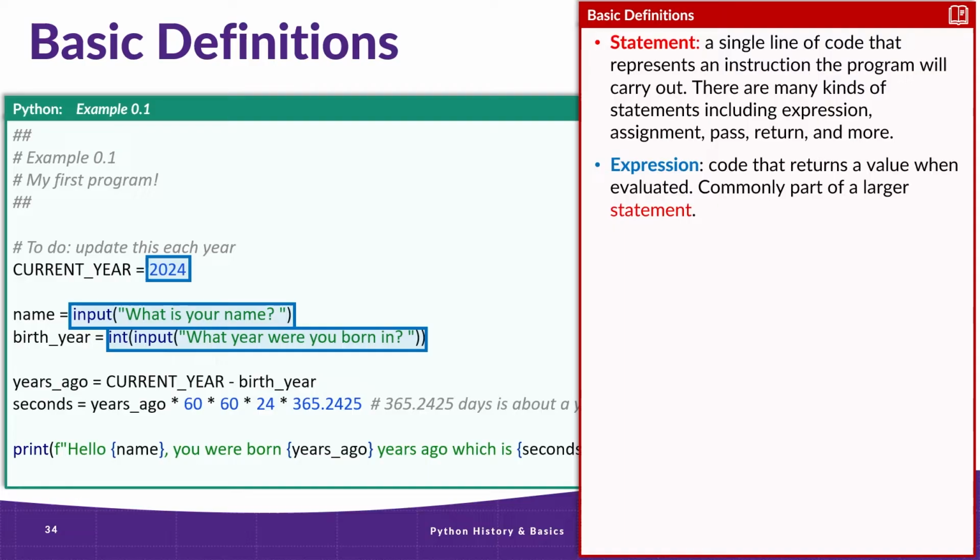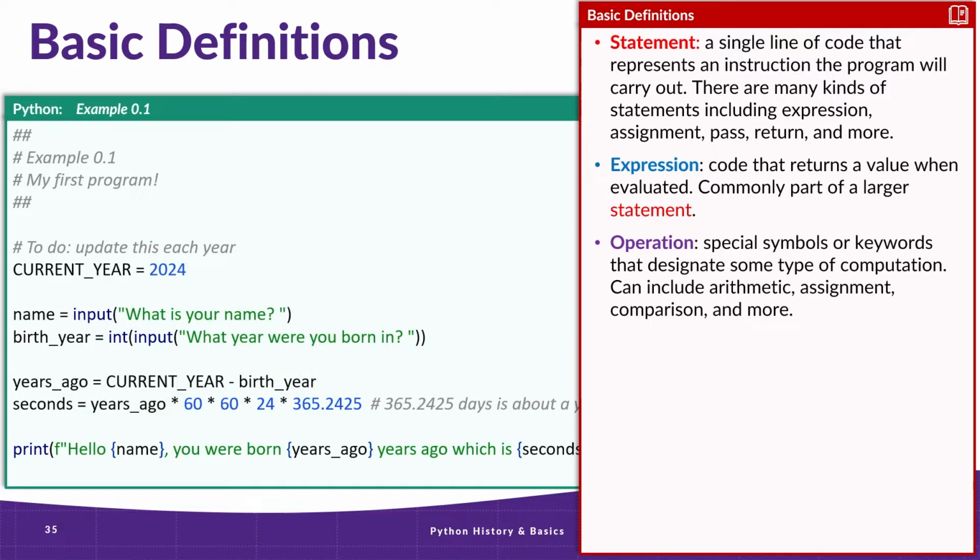In this case, the input function is being called to prompt the user to input their name and their birth year. Expressions can also be the result of arithmetic, such as the calculation for the number of years or seconds shown here. Expressions are commonly part of larger statements, but can also be a statement themselves if they're the only instruction in that line of code.